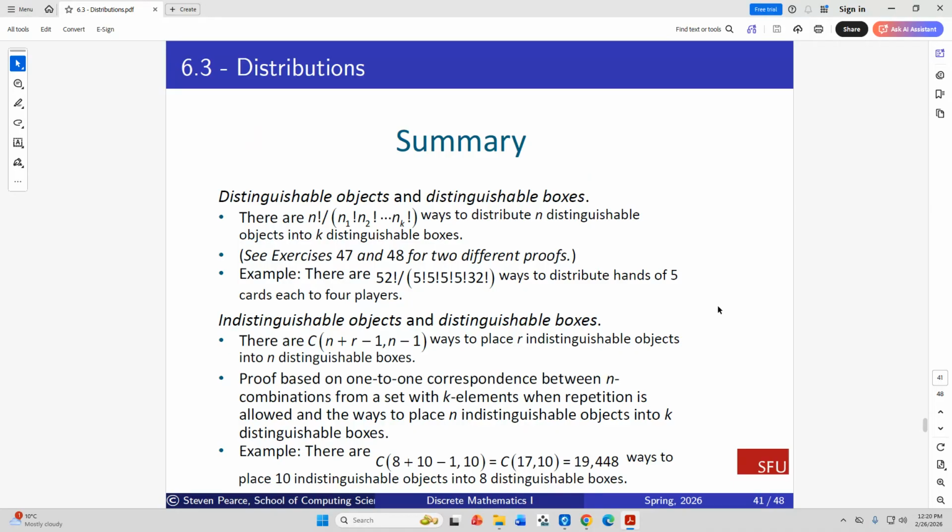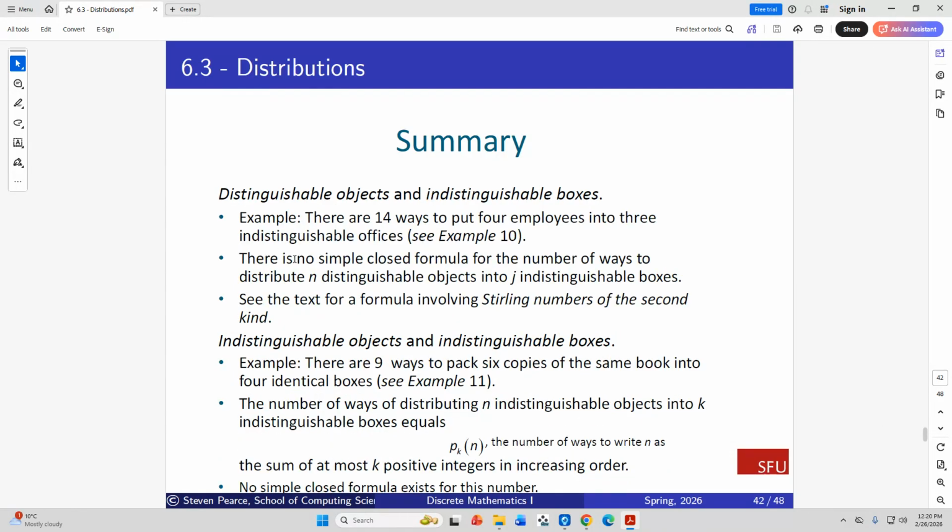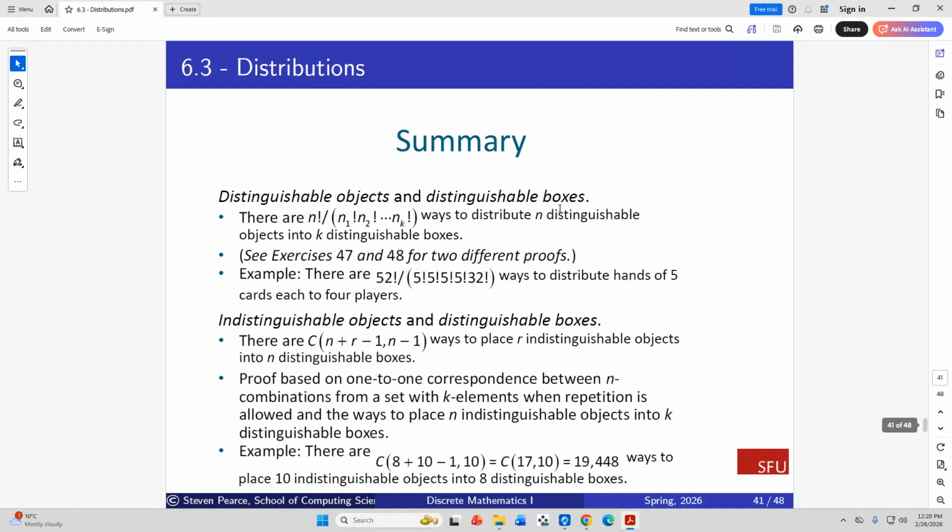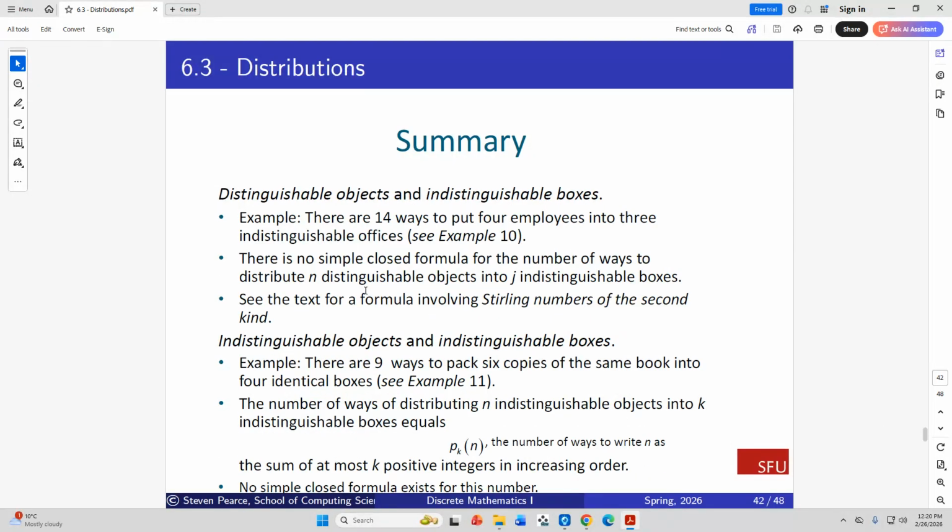So here is your summary. Distinguishable objects into distinguishable boxes is the multinomial formula, and indistinguishable objects into distinguishable boxes is the standard formula for combinations with repetition. And what do we have here? Distinguishable objects into indistinguishable boxes. See, this is indistinguishable now. That is with Stirling functions, and indistinguishable and indistinguishable is this crazy thing called the theory of partitions, which we won't do. There are 9 ways to pack 6 copies of the same book into 4 identical boxes.